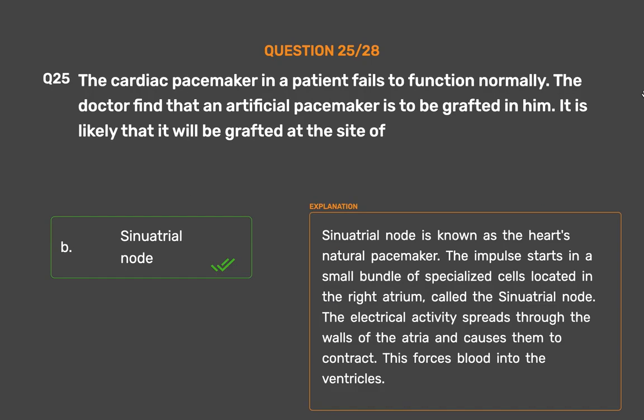Sinuatrial node. Sinuatrial node is known as the heart's natural pacemaker. The impulse starts in a small bundle of specialized cells located in the right atrium, called the sinuatrial node. The electrical activity spreads through the walls of the atria and causes them to contract. This forces blood into the ventricles.